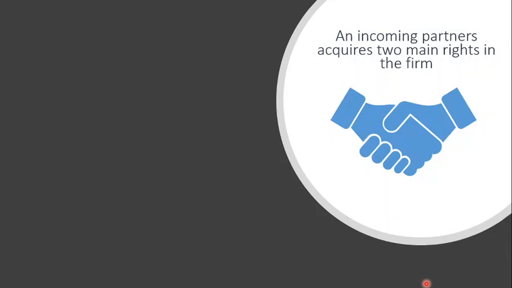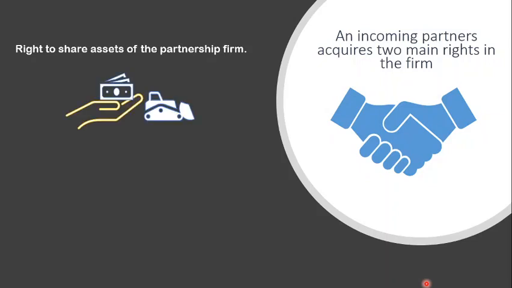And an incoming partner acquires two main rights in the firm when he enters into the firm. The first right is the right to share the assets of the partnership firm. Now this right he gets when he contributes capital to the business. Capital can be in cash or in kind. The second right is to share the profits of the partnership firm.